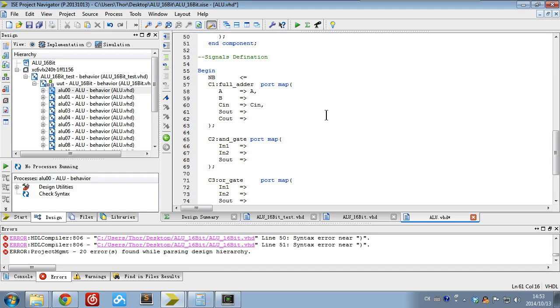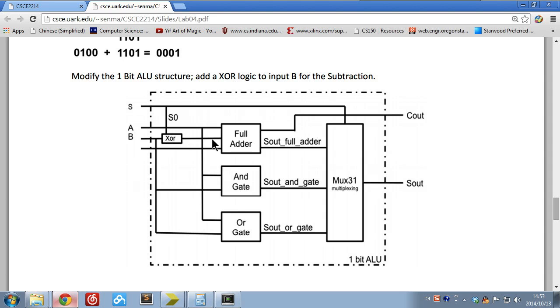As I said, if two modules are connected by a line, we name it a signal, so you have to declare the signal. Here I name it Sout for adder, to indicate this is the Sout for the adder port. And Cout is the Cout. Right now port B is difficult, because the full adder has to deal with subtraction.